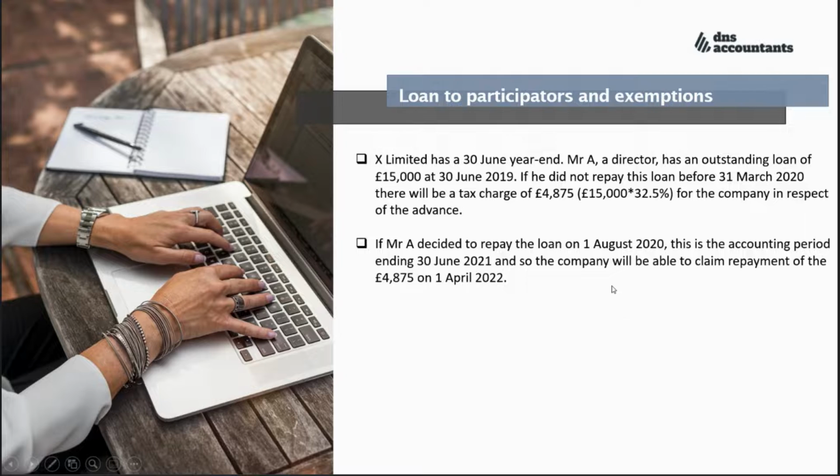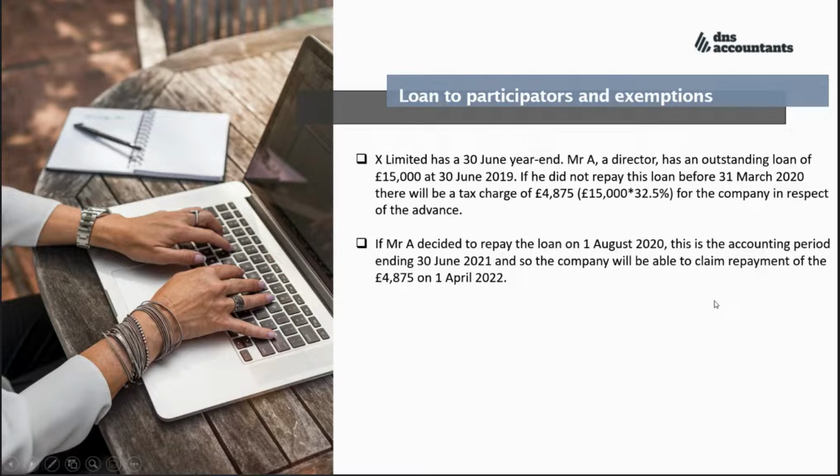However, if Mr. A decided to pay the loan on 1st August 2020, and this accounting period ends on 30th June 2021, the company will be able to claim the repayment of the 4,875 on 1st April 2022, since after the year-end date, 9 months plus 1 day, the repayment can be claimed.